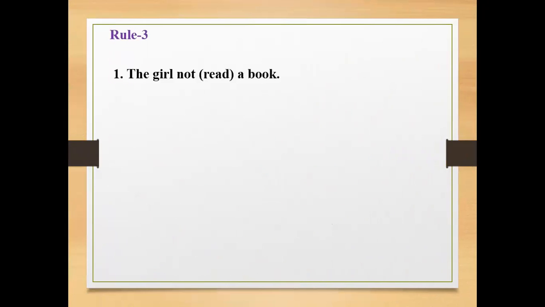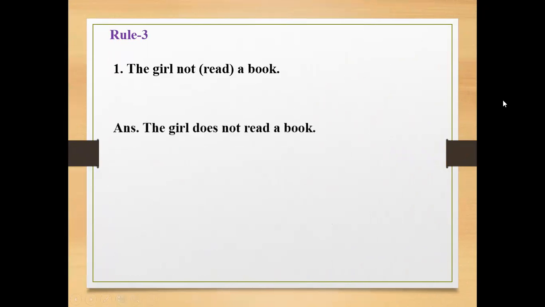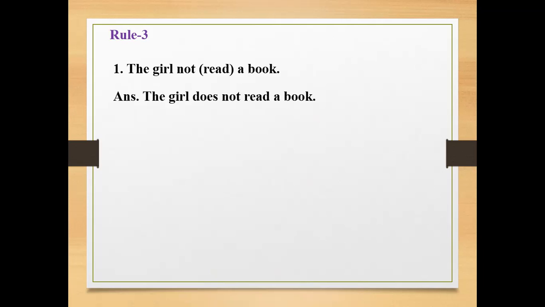Rule 3, the girl not read a book. This is also an example of present indefinite tense, and only not is used, so use do or does. Here the subject is third person singular number, so use does before not, so the answer will be the girl does not read a book. You must remember that after do not, does not, or did not, the present form of verb is used.